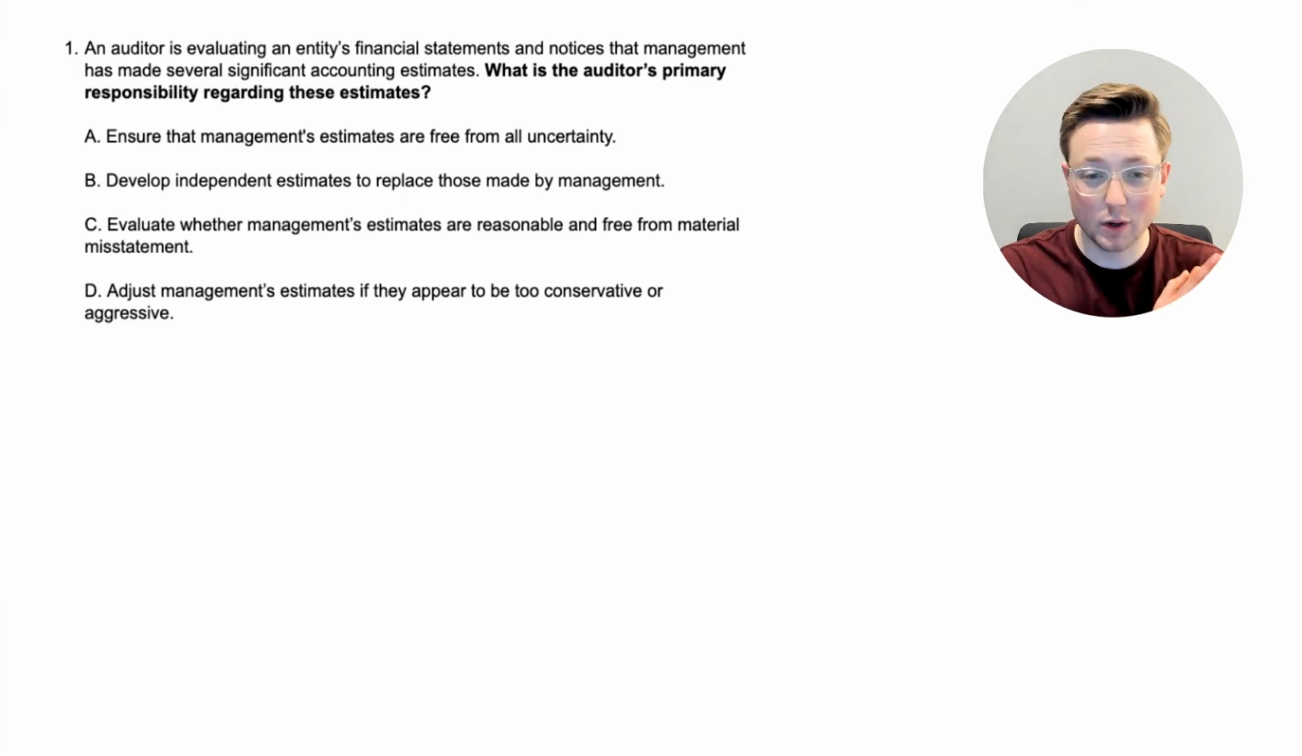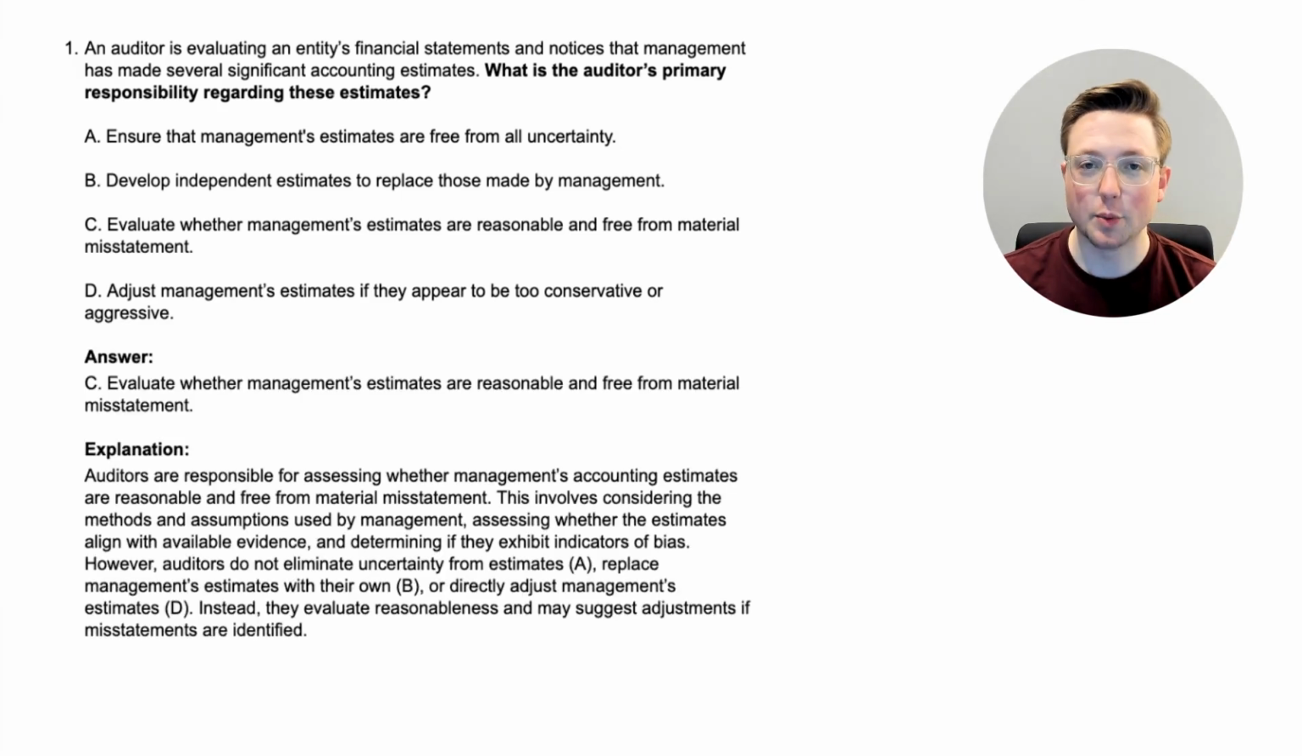Based on what we've talked about in previous videos or your general knowledge, you might have a general idea of which one of these is the correct answer. So if you want, pause the video and think about it, but if not, that's okay. We're going to look at the explanation to start learning. So let's look at that right now. Okay, here we are. The answer is C, evaluate whether management's estimates are reasonable and free from material misstatement. That makes sense. The auditor is not going to just change their estimates.